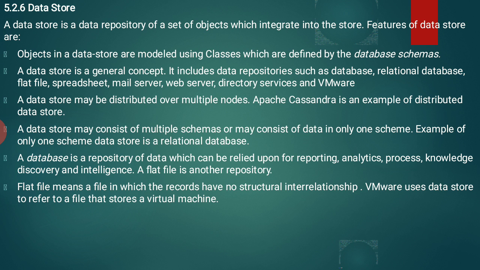A flat file is another repository. If you are using a flat file, it is treated as another repository. A flat file means a file in which the records have no structured interrelationship. Whatever data you have stored doesn't consist of any external relationship or interrelationship.